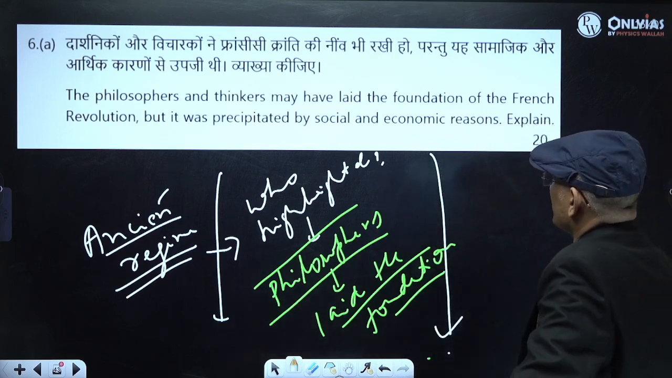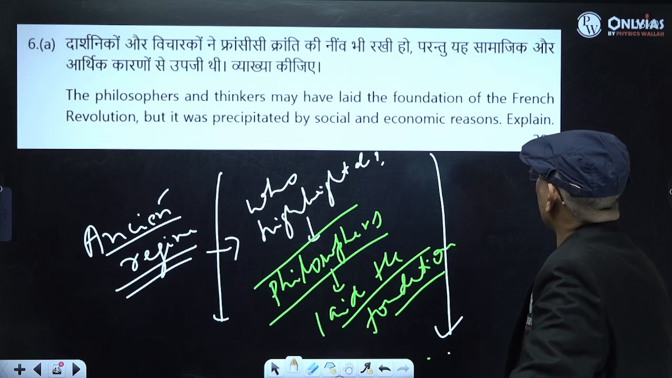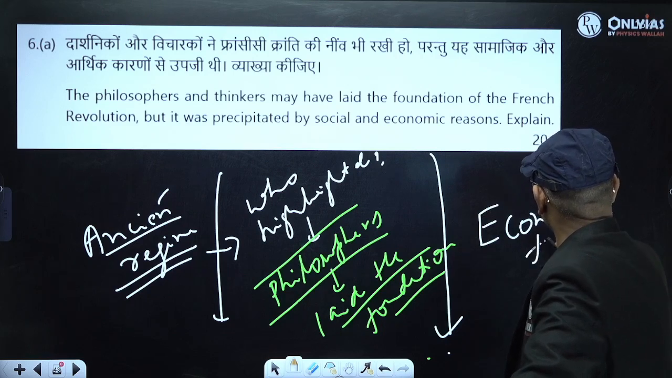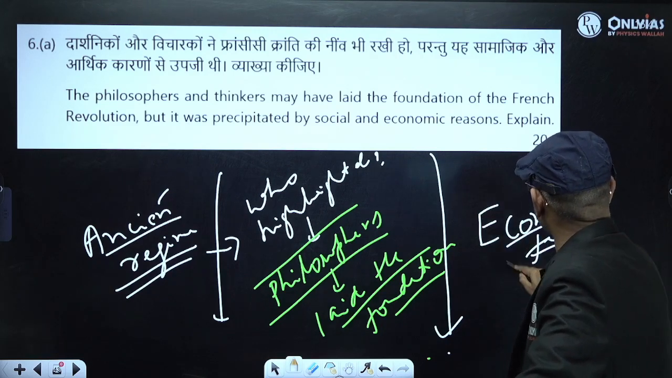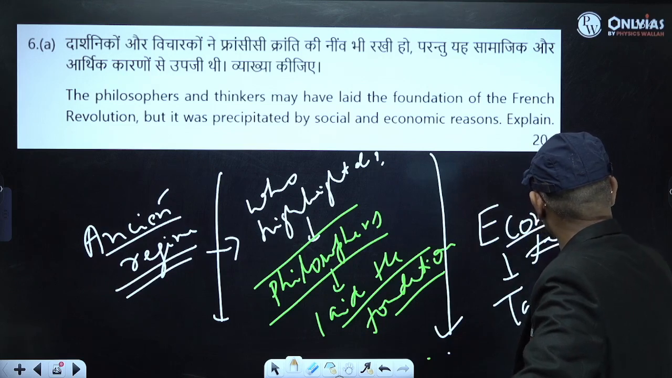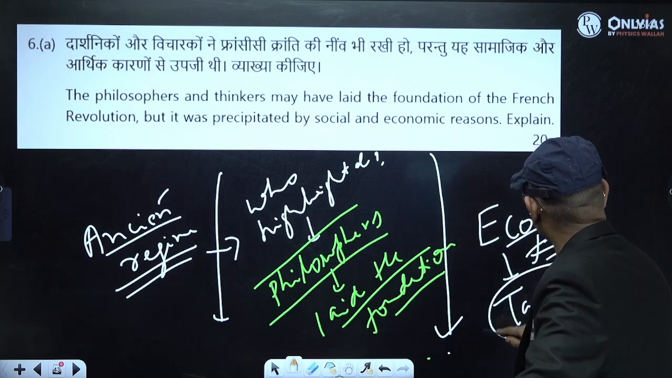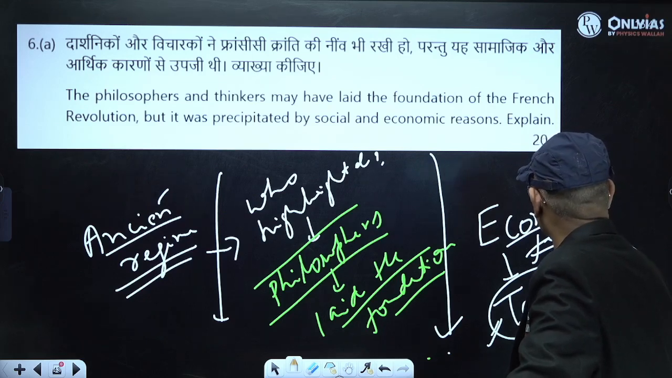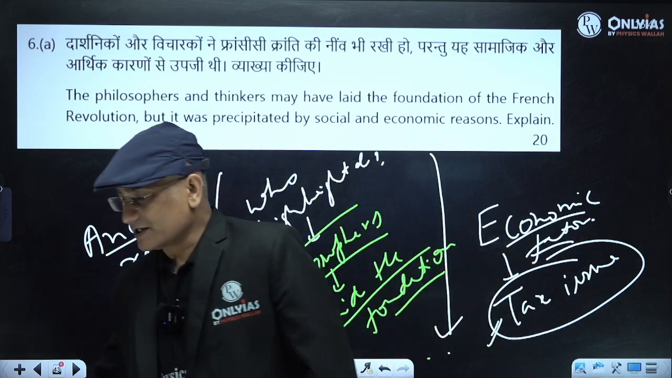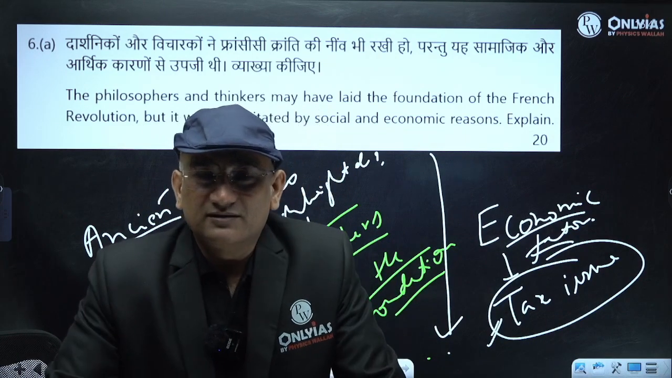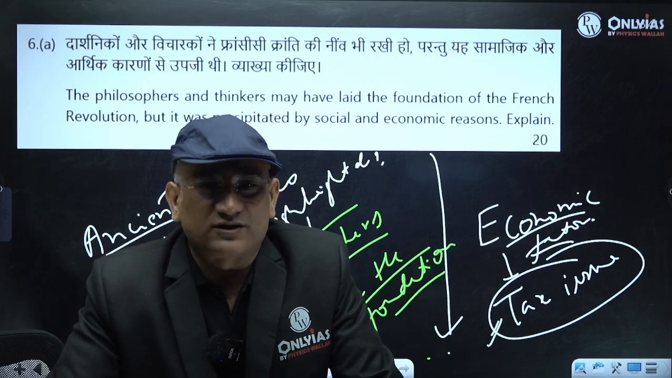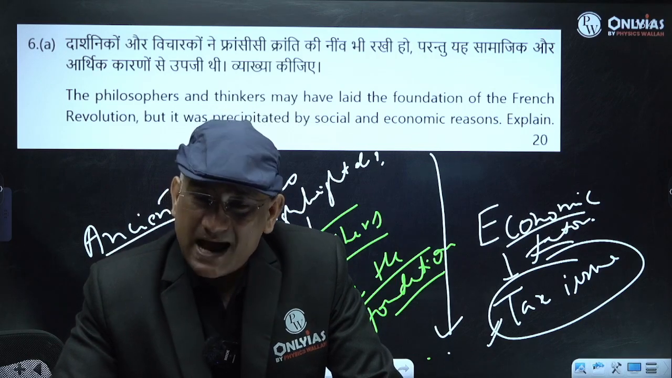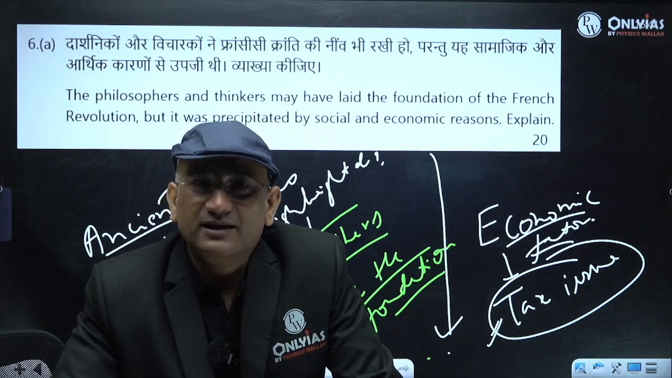But it was actually because of the economic factor. You will see the tax issue: the third state was not ready to pay the entire thing, and the first two states were not ready to share, and there was a calling of the States General. And in the States General there was a fight that no, one man one vote. So that kind of demand led to what? Fall of Bastille, and there was a revolution.